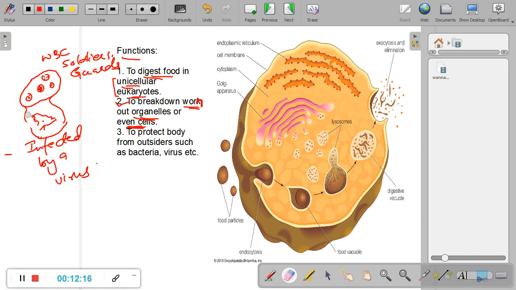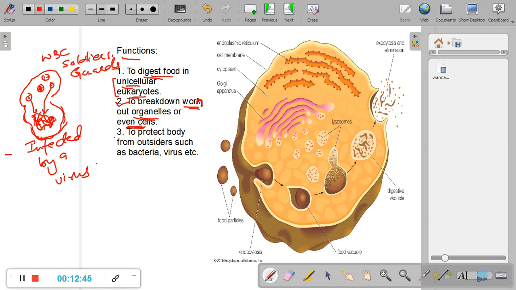So it swallows this cell like this, and then these lysosomes will act on this particular cell just the way they did on the mitochondria, and then this cell will be broken down. So what are lysosomes trying to do? They are trying to protect our body from infected cells. The dead old cells are also digested by white blood cells or other cells like that.